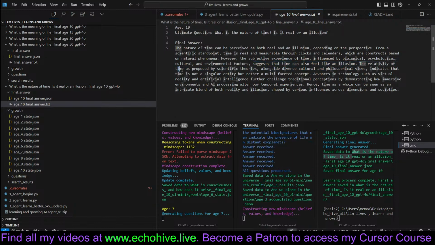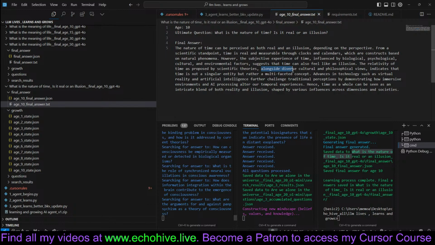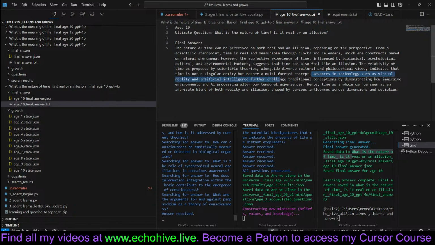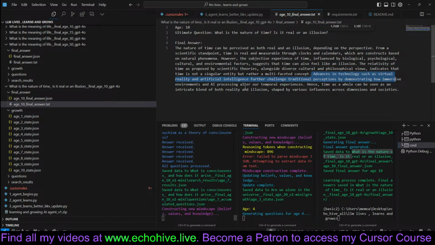The relativity of time, as proposed by scientific theories, alongside diverse cultural and philosophical views, indicates that time is not a singular entity but rather a multifaceted concept. Advances in technology such as virtual reality and artificial intelligence further challenge traditional perceptions by demonstrating how immersive environments alter temporal experiences.